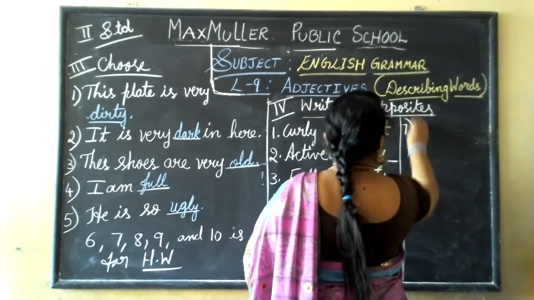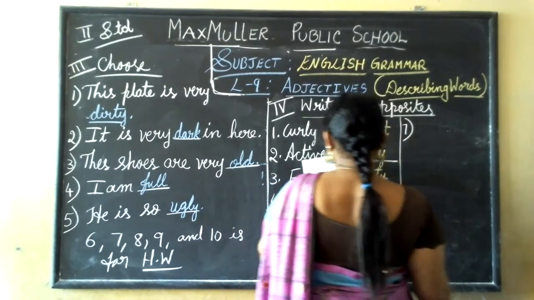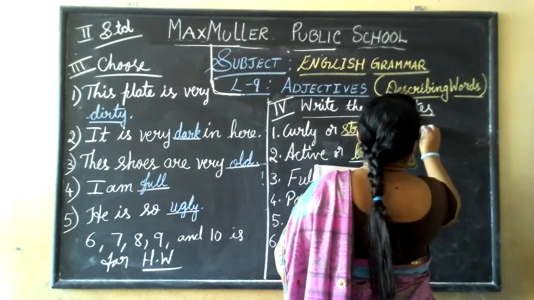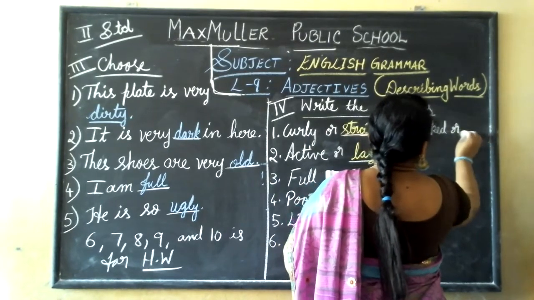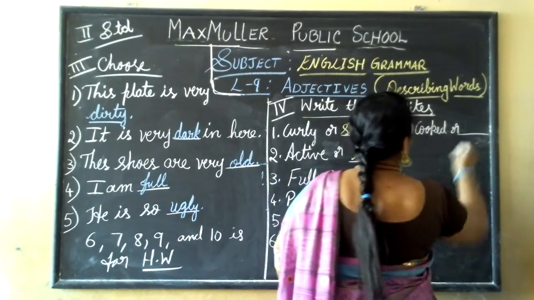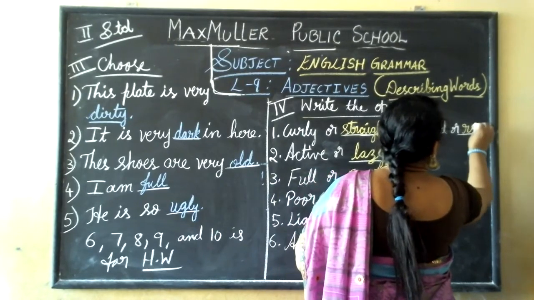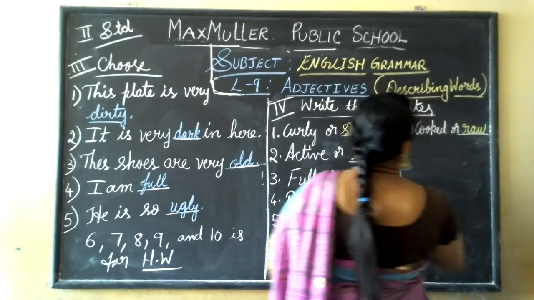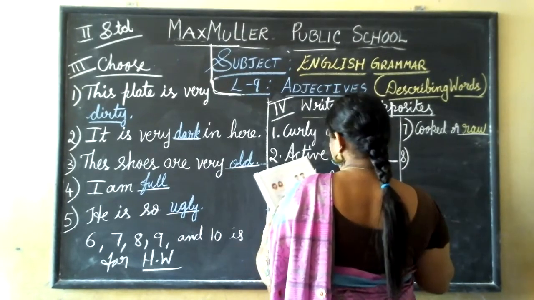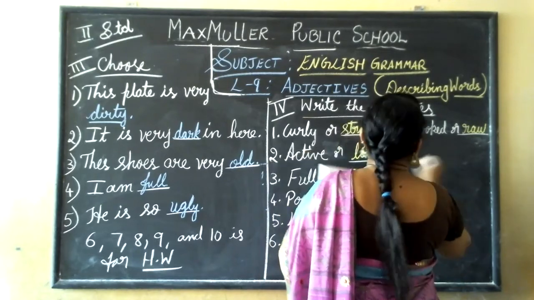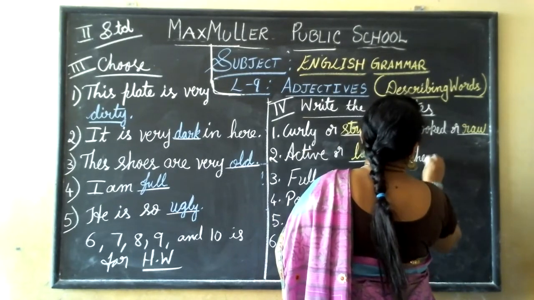Seventh one, cooked or raw. Raw. Eighth one, cheap. Cheap means for less price.